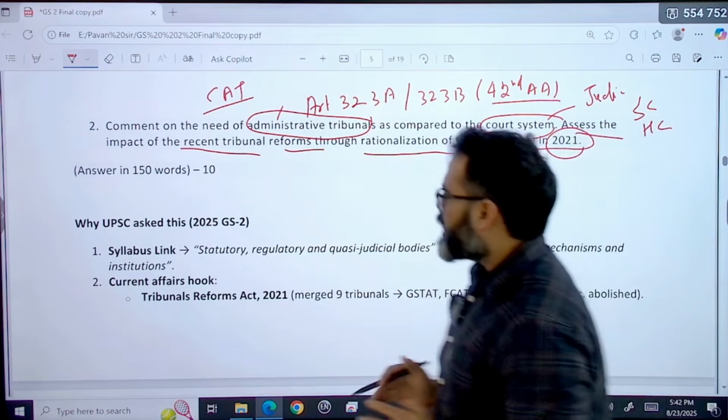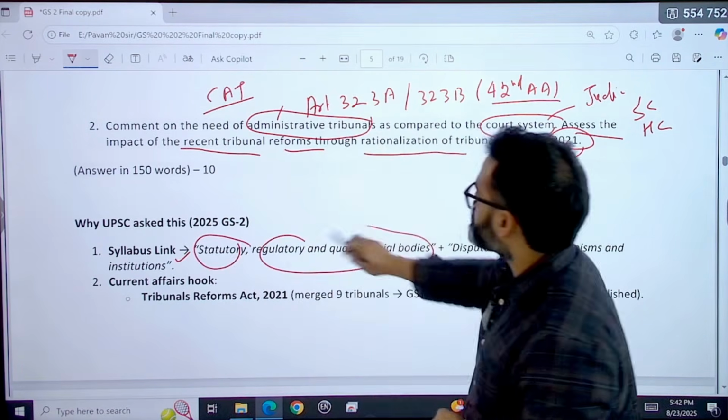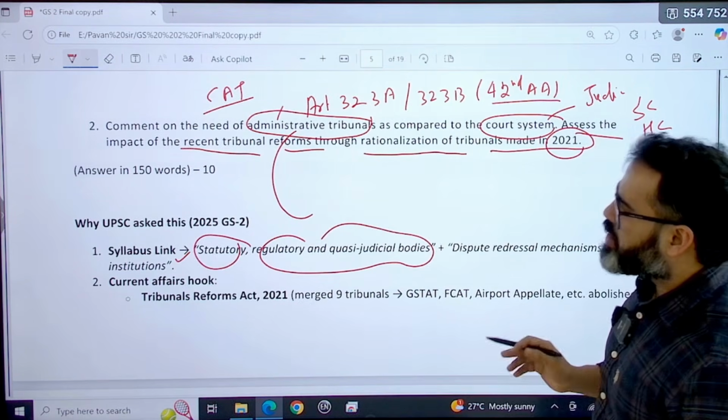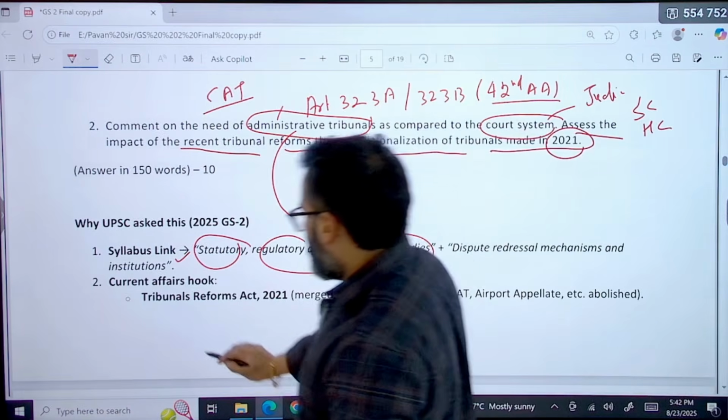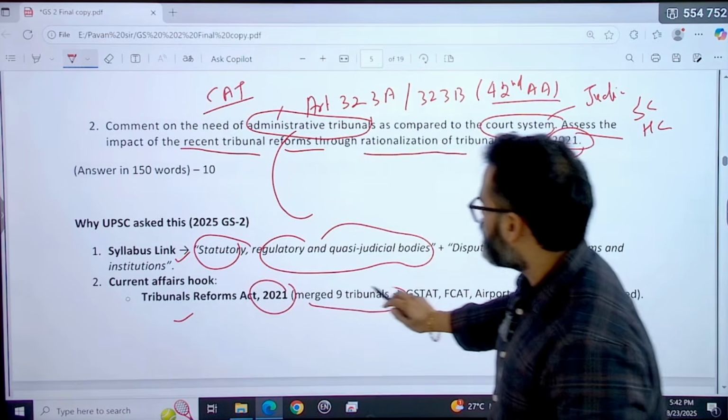Now we have to link with it. Link कहाँ से करना है? It is in statutory and regulatory body and quasi judicial bodies में you are going to cover this administrative tribunals. Now current affair क्या है? Hook कि Tribunal Reform Act 2021 it basically merged 9 tribunal.